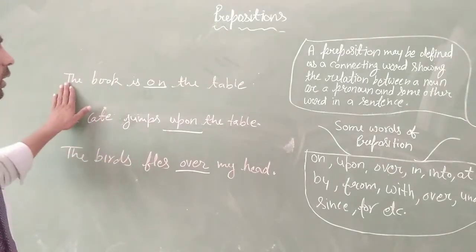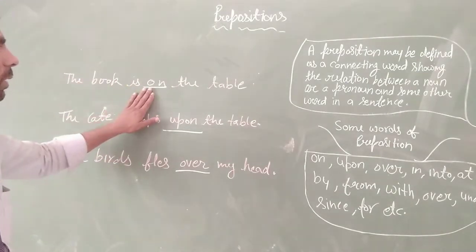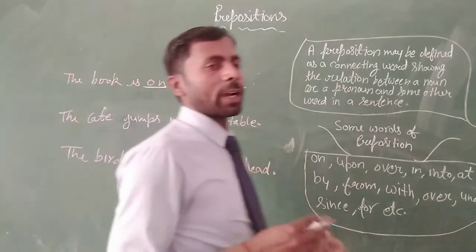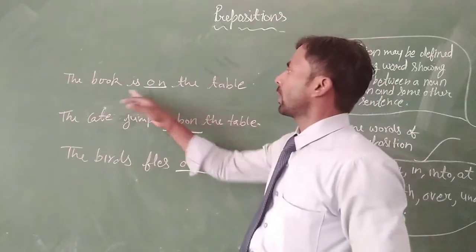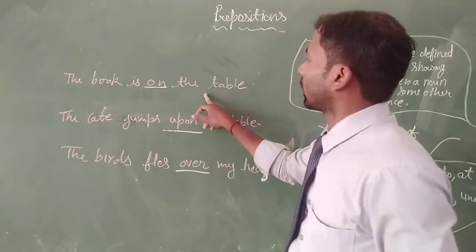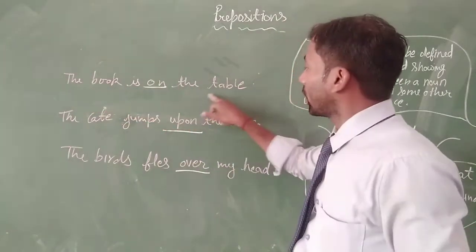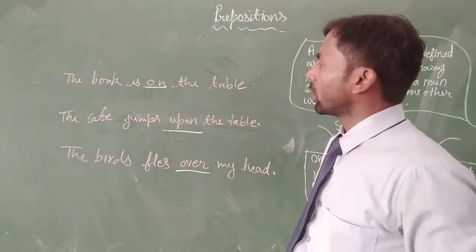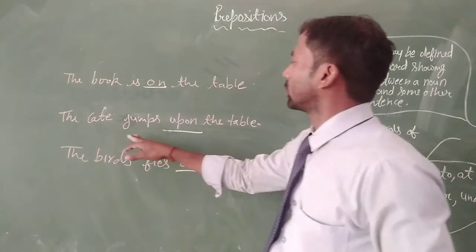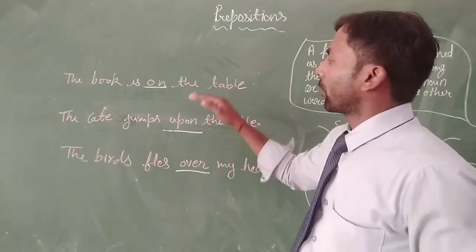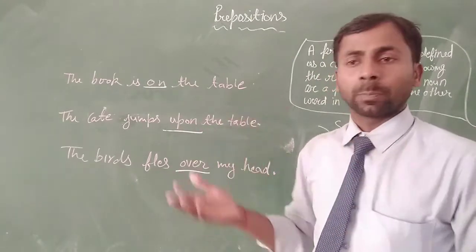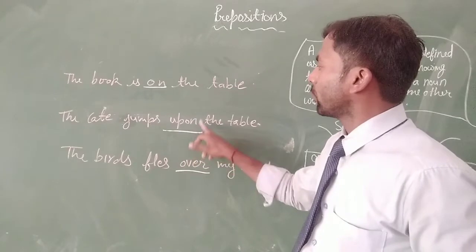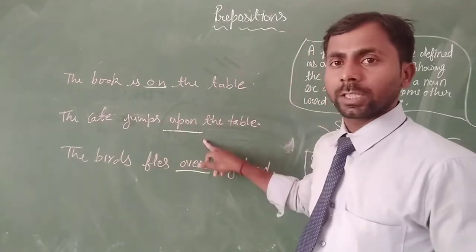In the first sentence, this word decides the place: the book is on the table. In the second, the cat jumps upon the table. When someone has a motion, then we can use the preposition upon.